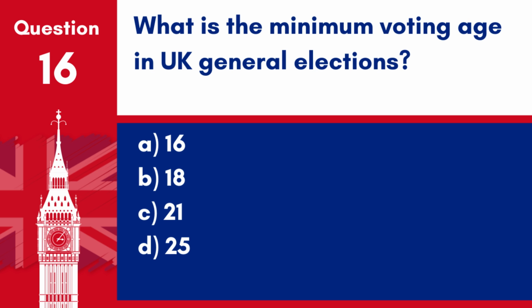Question 16. What is the minimum voting age in UK general elections? A. 16. B. 18. C. 21. D. 25. Answer B. 18. The minimum voting age in UK general elections is 18.